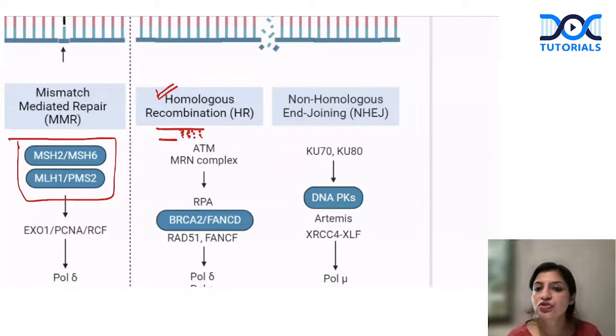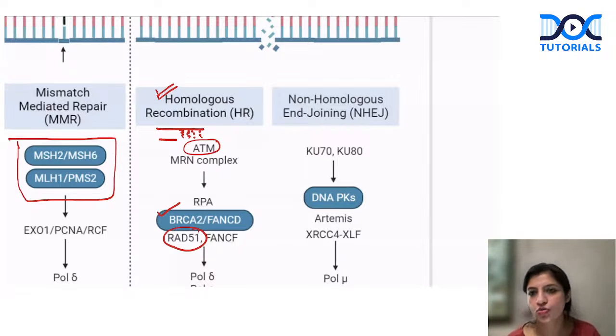Okay, so this usually involves which gene complexes? ATM identifies it, then it will recruit BRCA2 and FANCD, which will call RAD51, and it will start doing repair. So the genes involved in homologous recombination, which happens with the help of a sister chromatid, are ATM, BRCA2, FANCD genes, and RAD51. That is for homologous DNA repair.